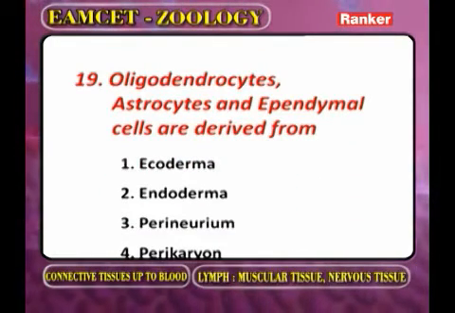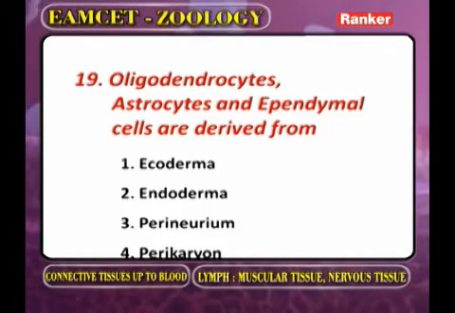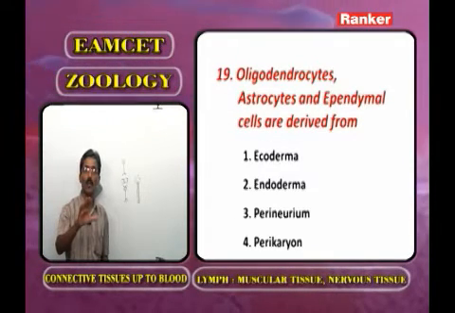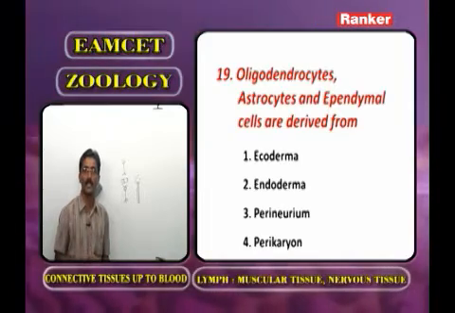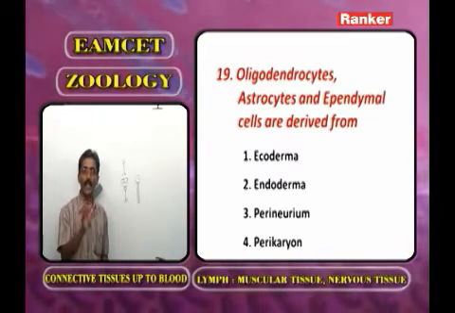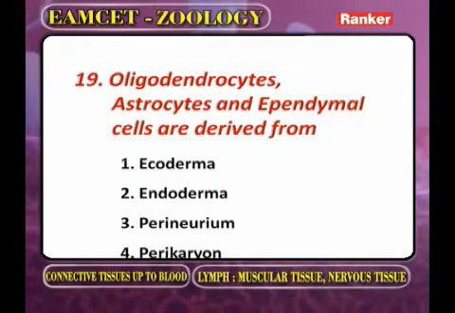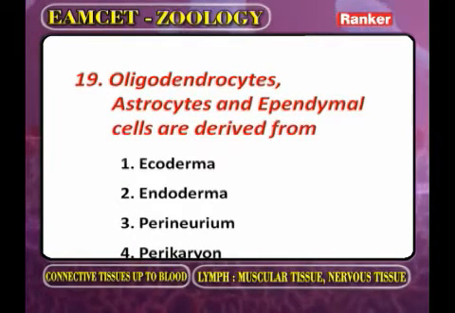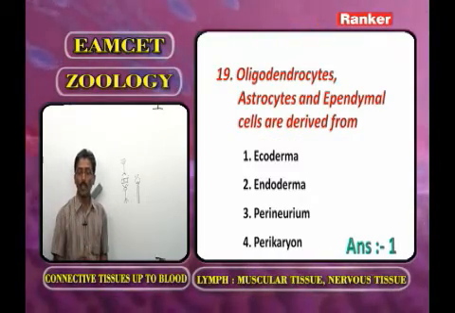Oligodendrocytes, astrocytes, ependymal cells are derived from. Now regarding this question, what is the information? As we observe the nervous tissue, all components are derived from ectoderm. But one exception is present, called microglial cells. The microglial cells are derived from mesoderm. Here the question is oligodendrocytes, astrocytes, ependymal cells are derived from ectoderm, endoderm, perineurium, pericardium. Now what is the correct answer? The answer is ectoderm, that is the first option. Now we go for the next question.